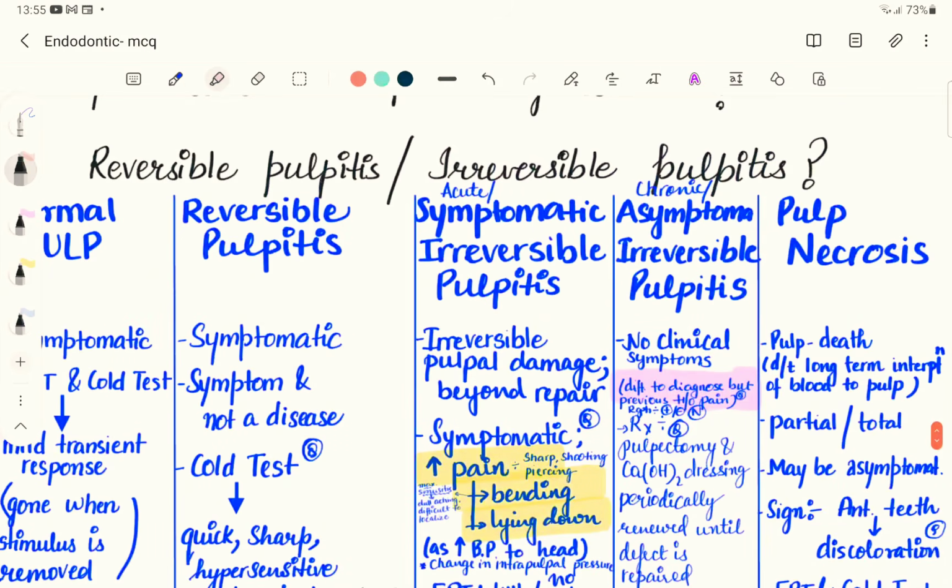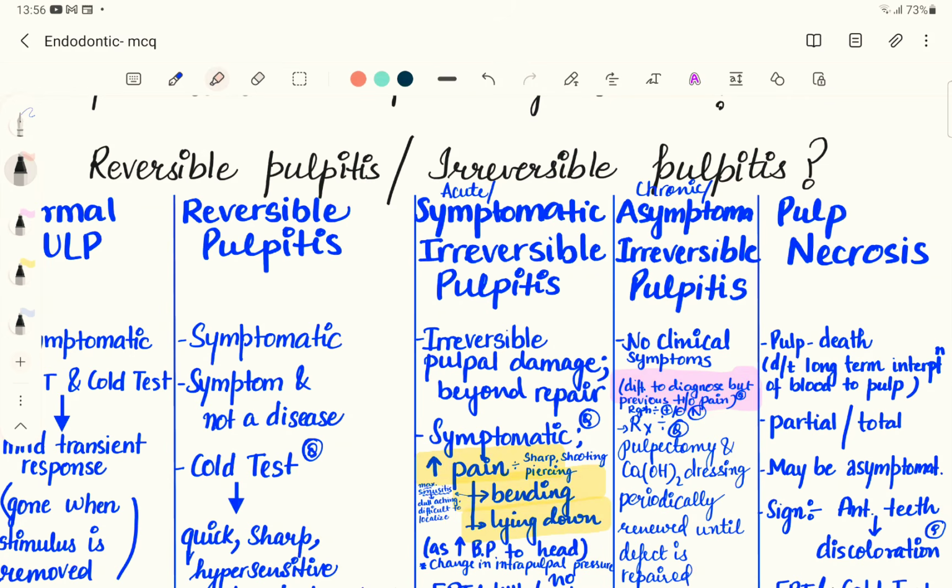Now, if the whole pulp is dead, then the progression of the disease from irreversible pulpitis, if not treated, will cause necrosis of the pulp. Necrosis means death of the pulp, which is due to long-term interruption of the blood supply to the pulp. Because of the inflammation of the pulp in irreversible pulpitis over time, blood is not reaching the pulp anymore, and since the pulp is not getting enough blood supply, the pulp starts dying.